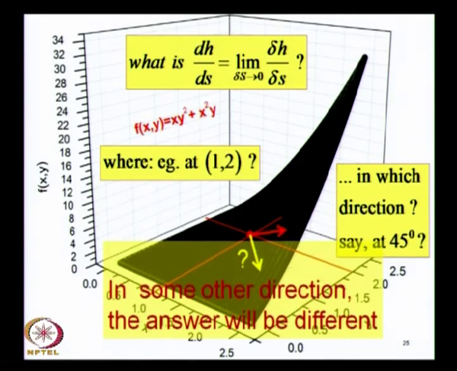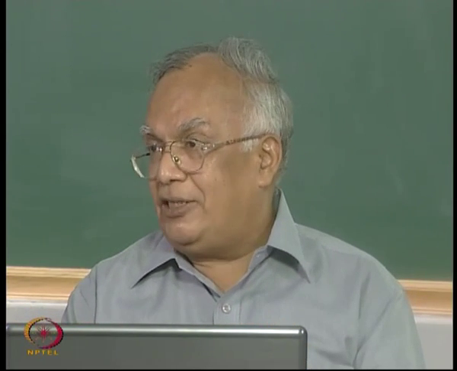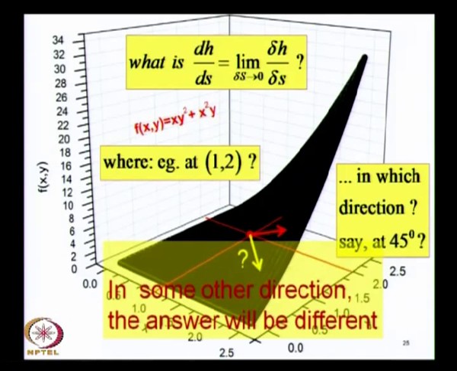So, you must always define a scalar as a quantity which remains invariant regardless of the rotation of the coordinate system in which you describe it, and a vector as a quantity whose components transform according to a given law, and that law is different for polar vectors and for axial vectors. These details must go into the definition of a scalar and a vector. So, here you are meeting a quantity which is a scalar, but which has got a directional attribute.